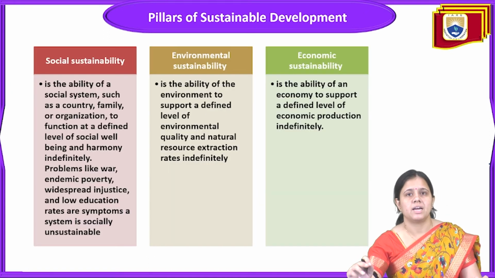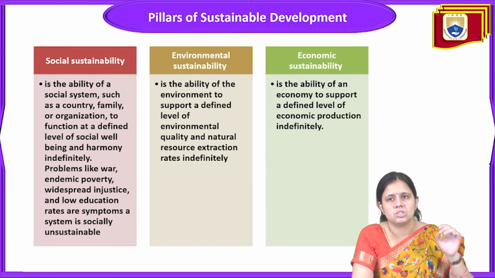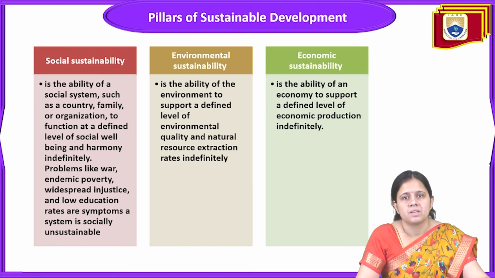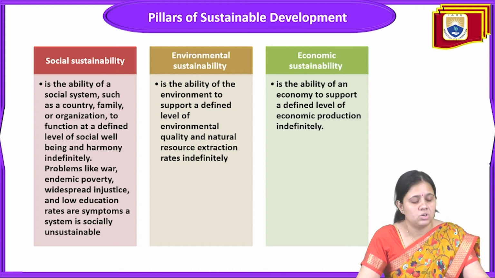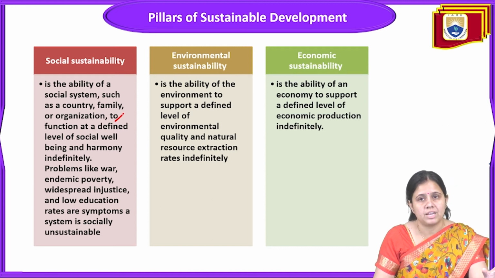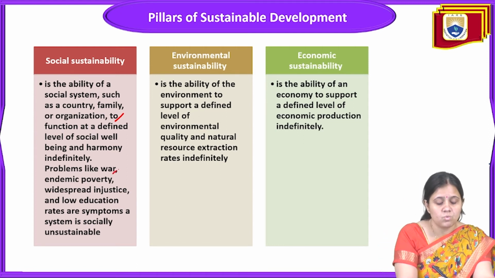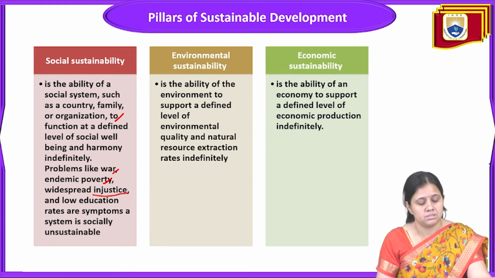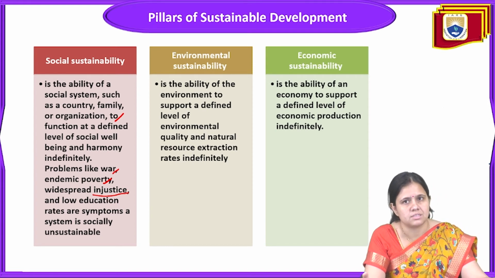Next, we will explain social, environmental and economic sustainability in detail. First, social sustainability is the ability of a social system, such as a country, family or organization, to function at a defined level of social well-being and harmony indefinitely. If problems like war, endemic poverty, widespread injustice and low education rates exist, the system is socially unsustainable.